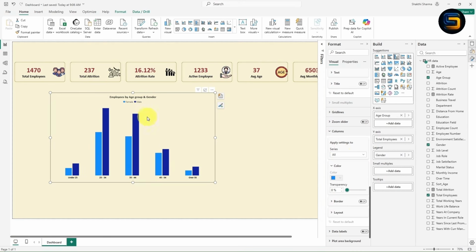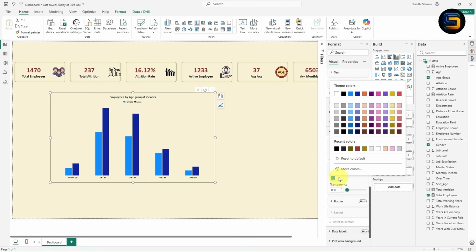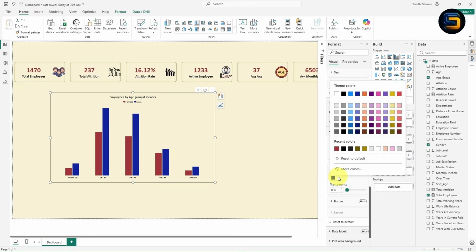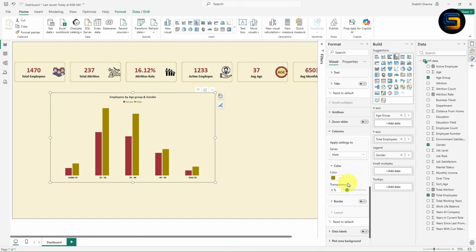Now expand this column. So basically I want to change the color of these column bars. I can simply select this female. So once I select the female, I can change the color from here. I will select this red color. Okay, now it is perfect. From here I can change the male. I can simply select the male. I will select this color. Now the bars are looking perfect.